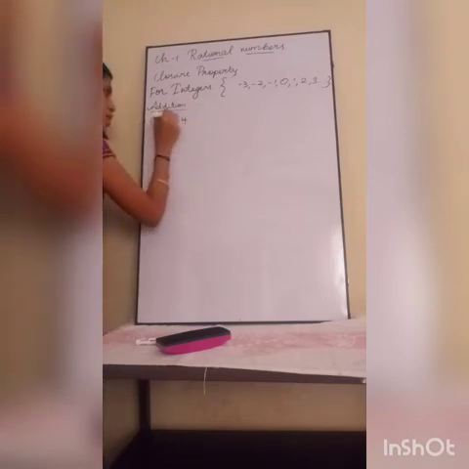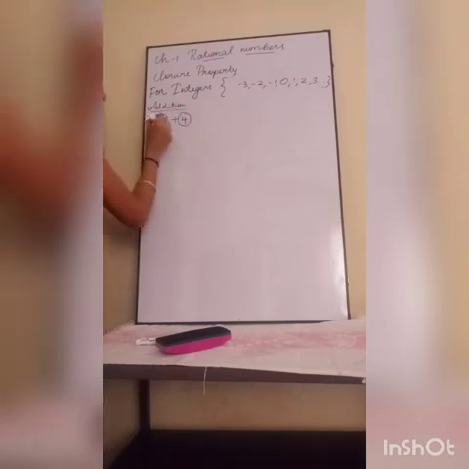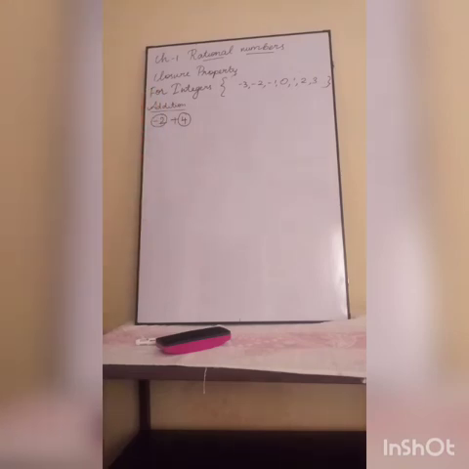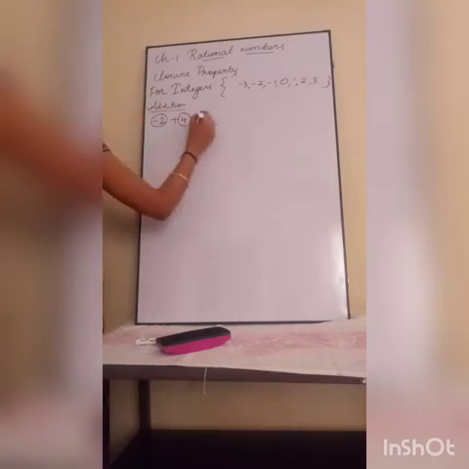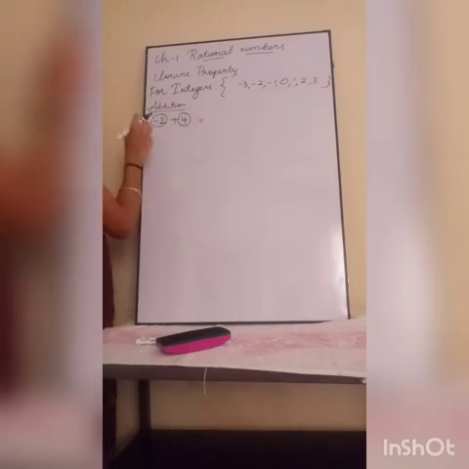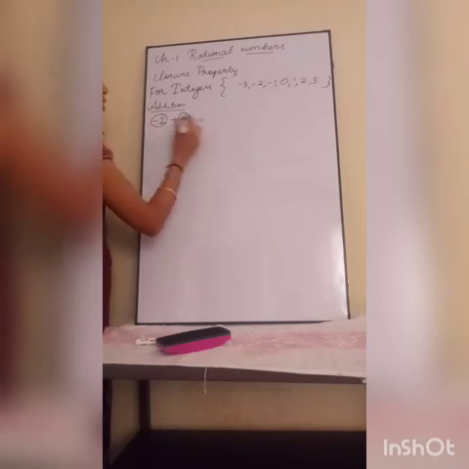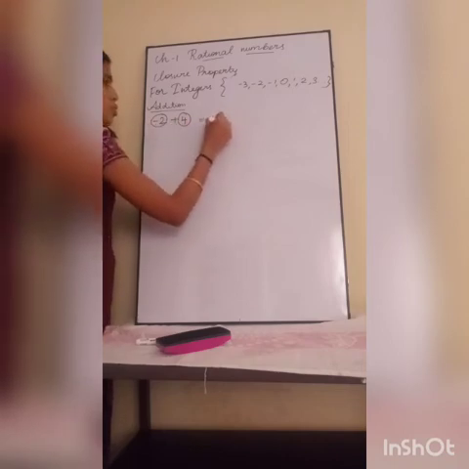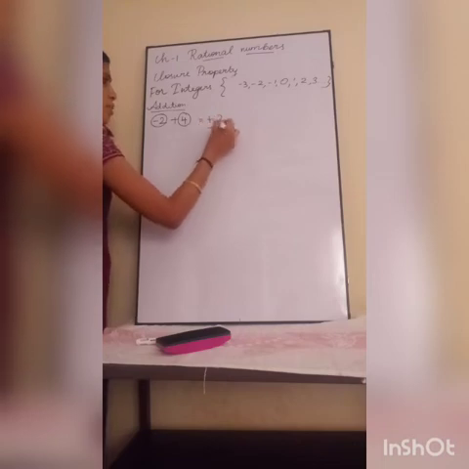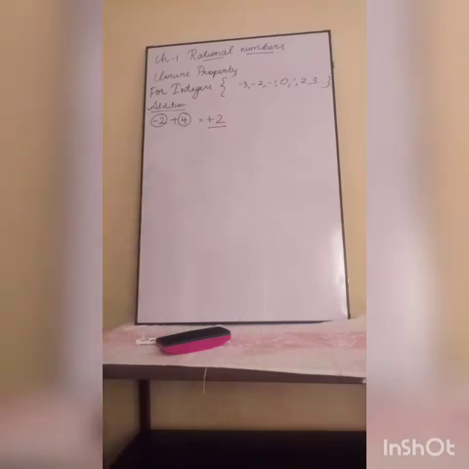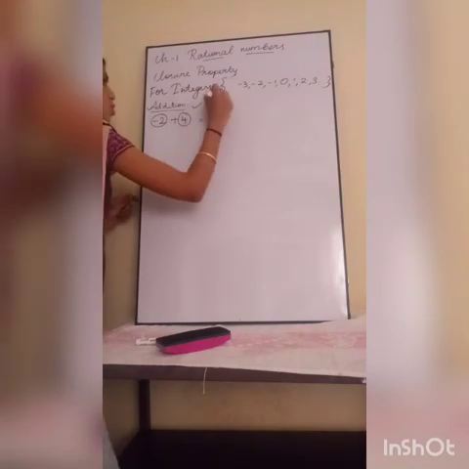Minus 2 is one integer, 4 is one integer. This is a negative integer, this is a positive integer. Different signs, so I subtract: 4 minus 2, plus 2. Whether plus 2 is an integer? Yes, plus 2 is an integer. So integers are closed under addition.